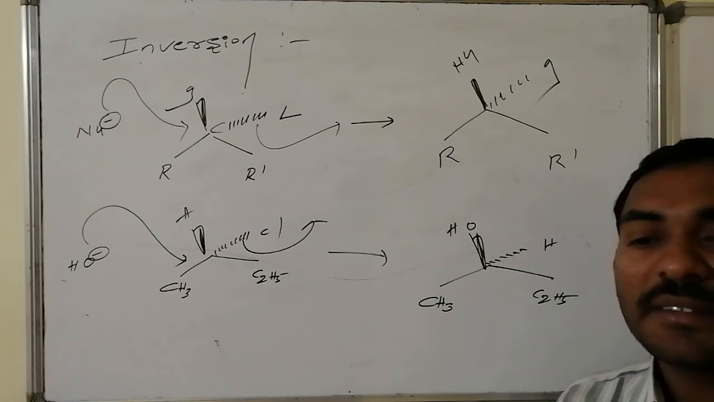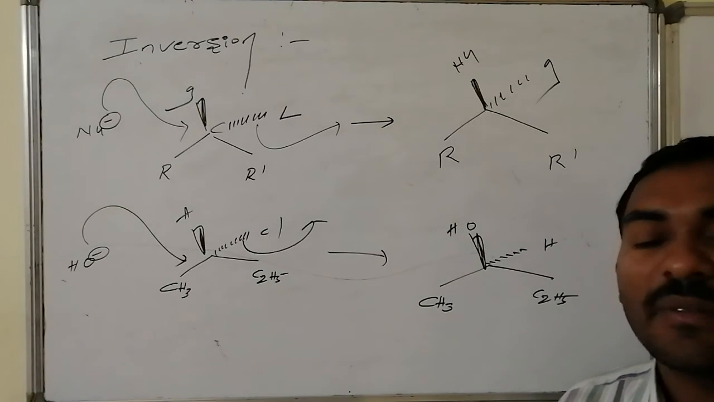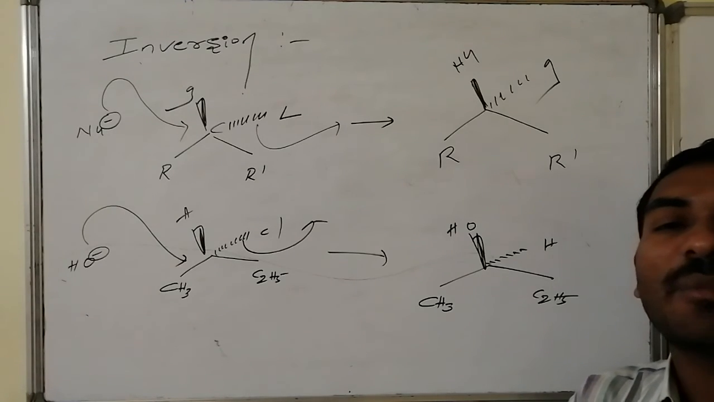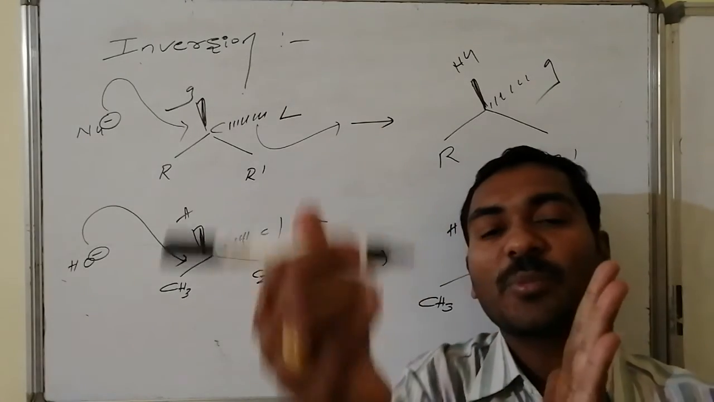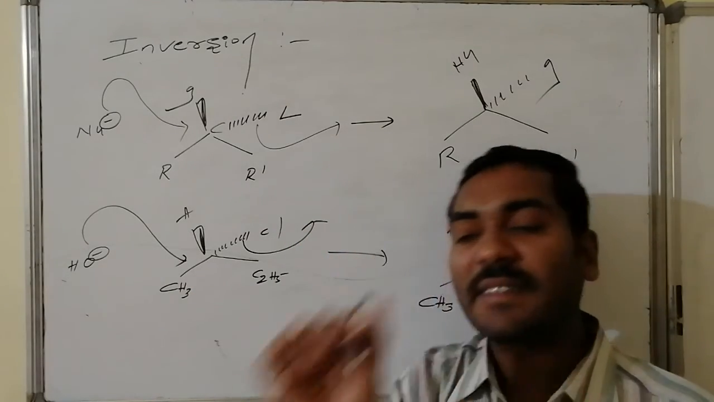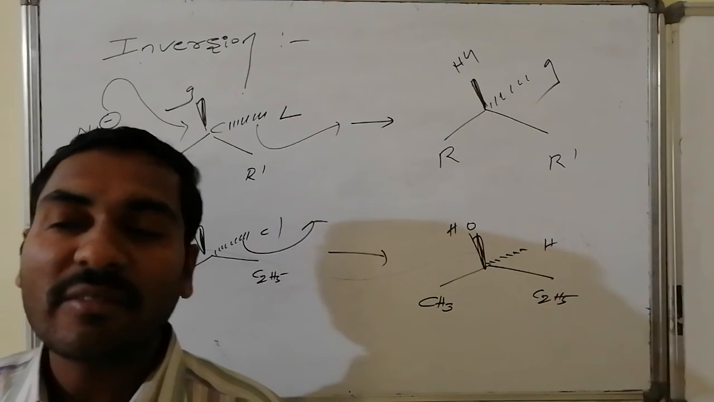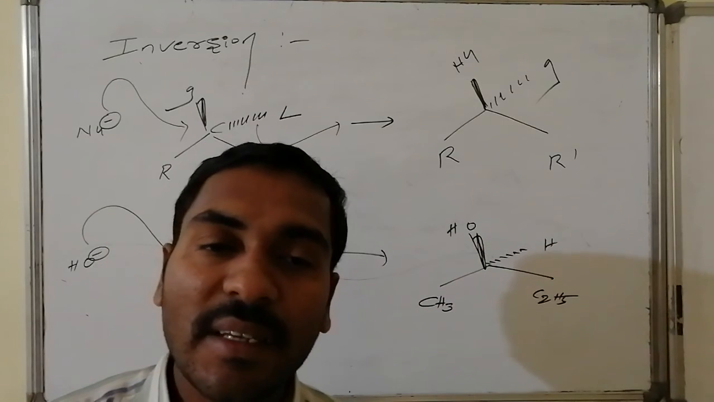But the groups which are coming and which are leaving maintain the maximum distance of separation. Thus, one is present on the plane like this, and the other is present in the plane with the maximum distance. One is present towards us like this. The entering group is present backside of us like this. If they maintain this relation, such reactions are said to be inversion reactions, and we generally say the configuration is inverted.